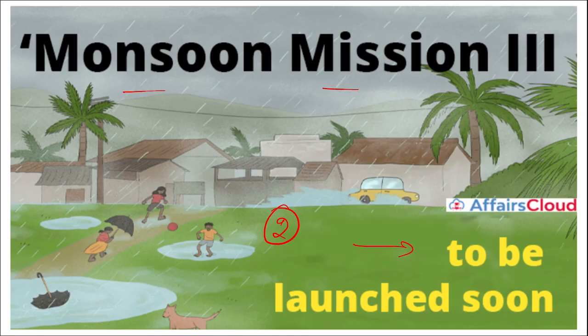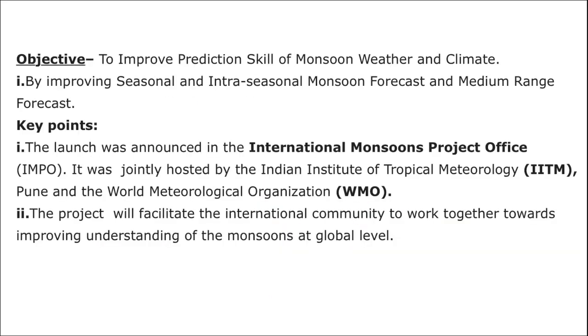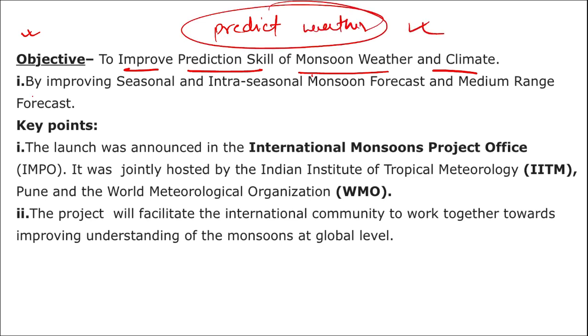Alright, so a question will be asked: Monsoon Mission is related to which ministry? It is the Ministry of Earth Science. But what is the objective of this mission? It is to improve the prediction skill of the monsoon weather and climate, that is, to predict whether. This Monsoon Mission 3 will now be launched by improving seasonal and intra-seasonal monsoon forecast and medium range forecast.